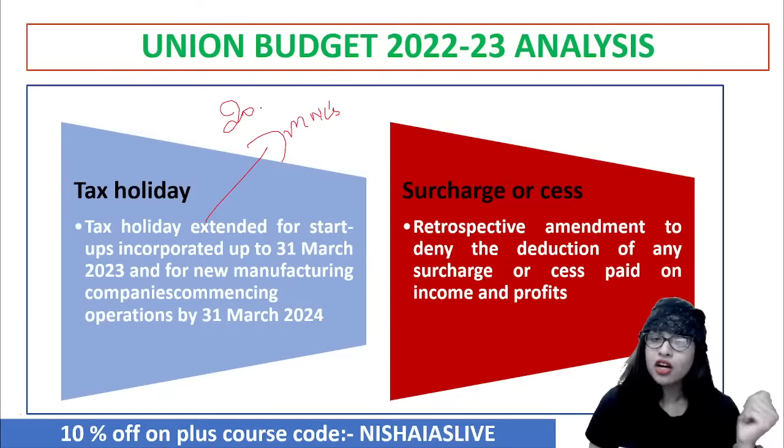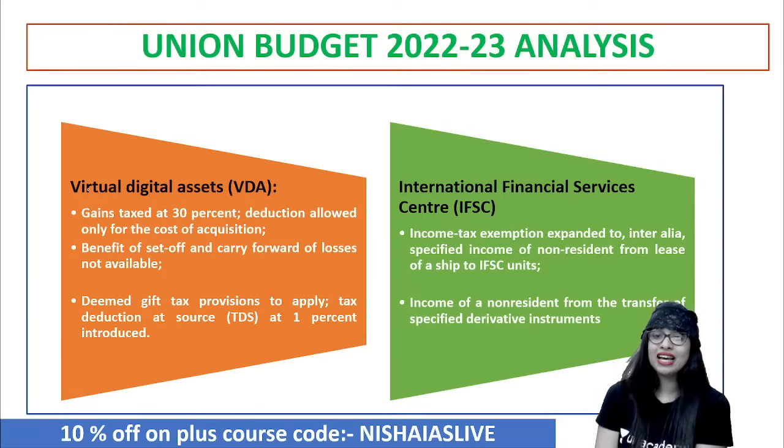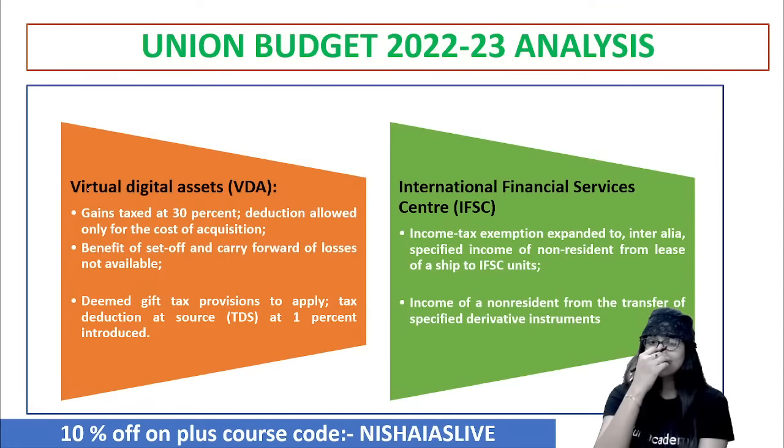Now, with regard to the International Financial Service Center, another important point is that a few income tax exemptions were expanded to, let's say, specific income of NRIs from lease of a ship to IFSC units. And even the income of non-residents from the transfer of specified derivative investment is also being taxed. So why such a thing is another important question that you have to really think upon.